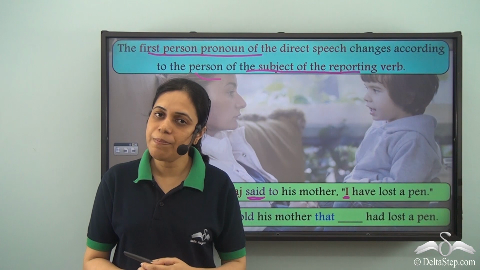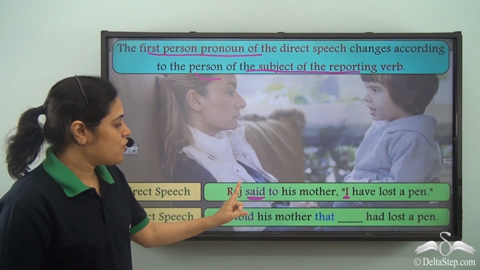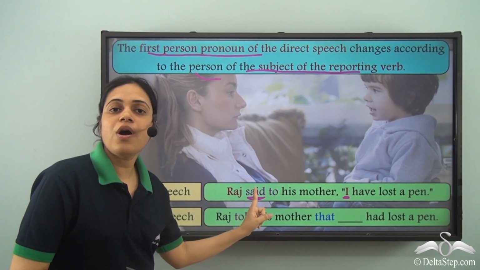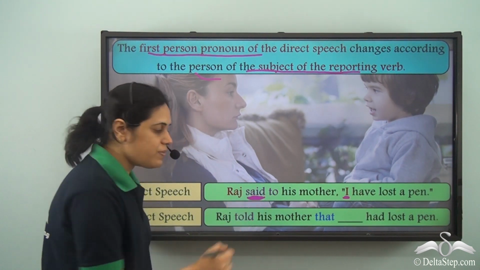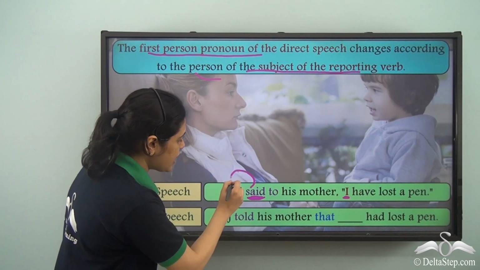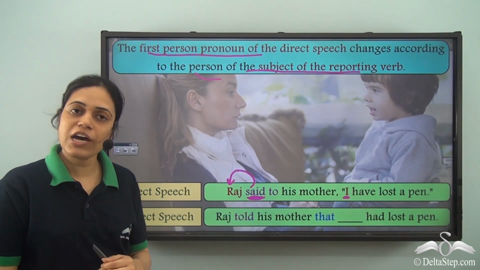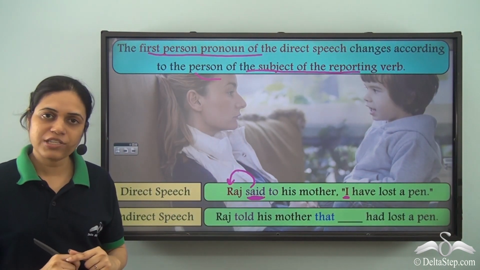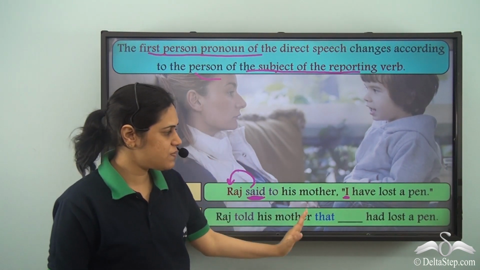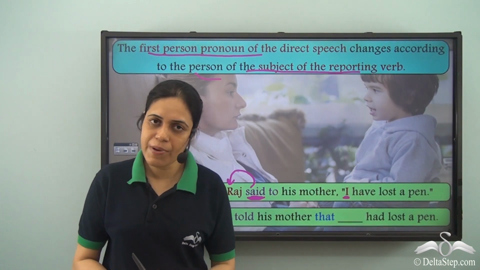Now we need to see what is the subject of the reporting verb. The reporting verb is said. The subject of the reporting verb is Raj. So, I refers to Raj.